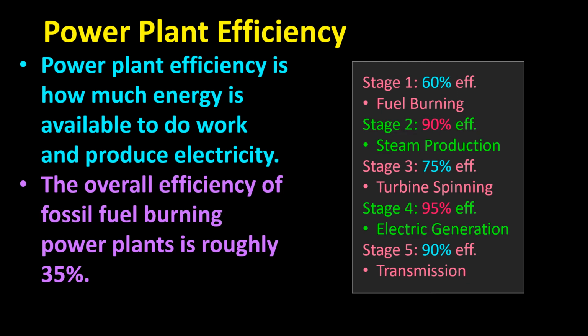If you look at the different stages, you can see here in my little table on the right that in stage 1, the fuel burning is the lowest percentage of the 5 stages. It has a 60% efficiency. Stage 2 is the steam production, and there's a higher percentage of efficiency there, 90%. Stage 3, where the turbine is spinning, has a 75% efficiency. Stage 4, where we actually generate the electricity, is the highest efficiency, at 95%. And then in stage 5, transmission has a 90% efficiency.